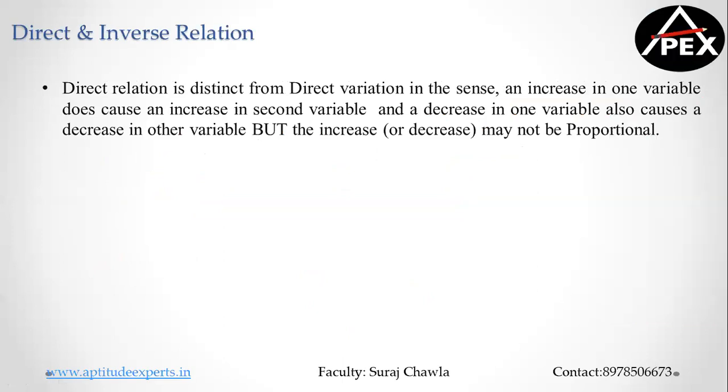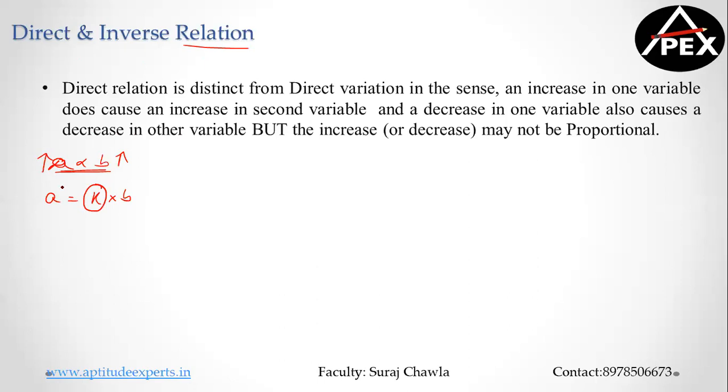Now let's look at the next one. The term we are talking about is direct and inverse relationship. There's a difference between direct variation or proportion versus direct relationship. When I say A is directly proportional to B, it means that A increases, B also increases, but proportionally. The rate of change is constant, guys.